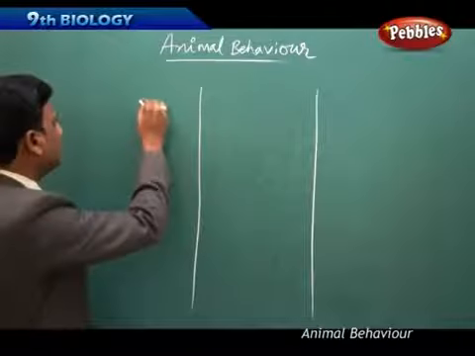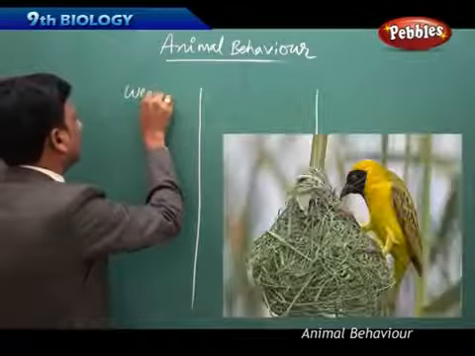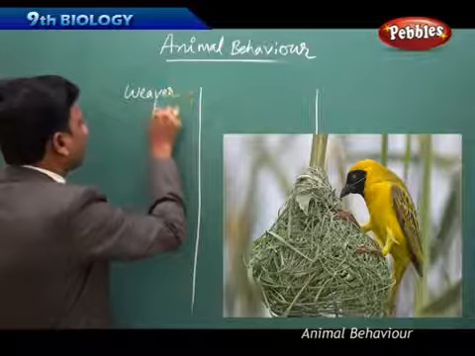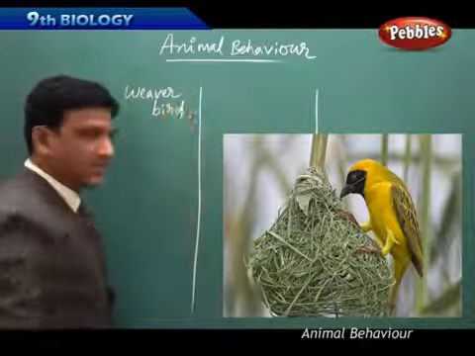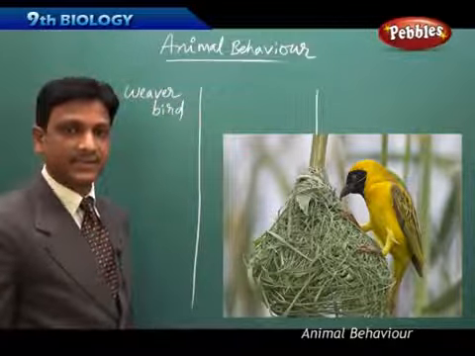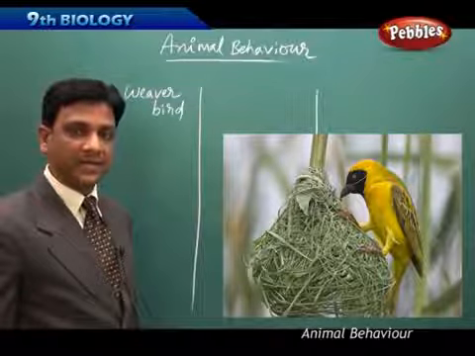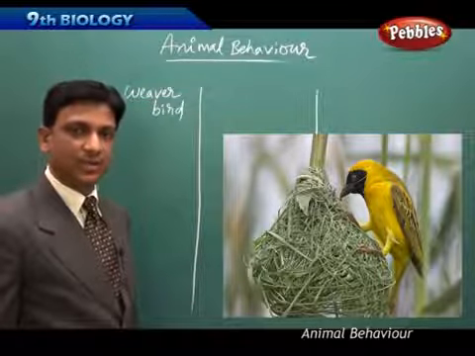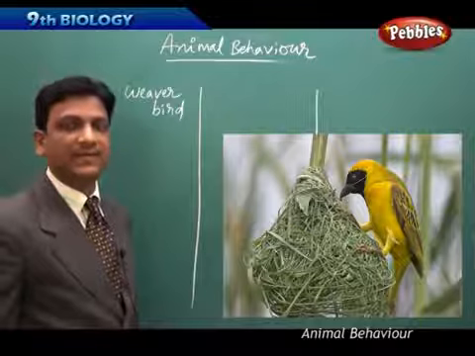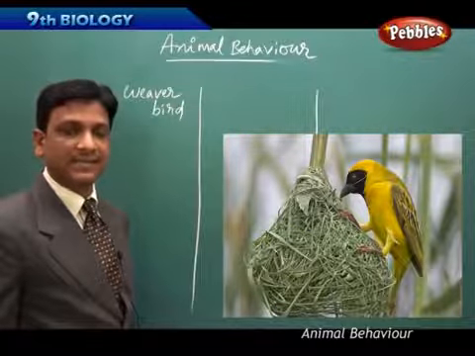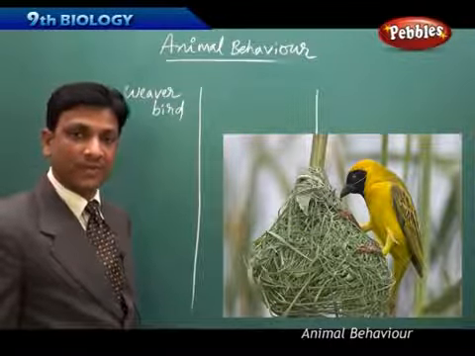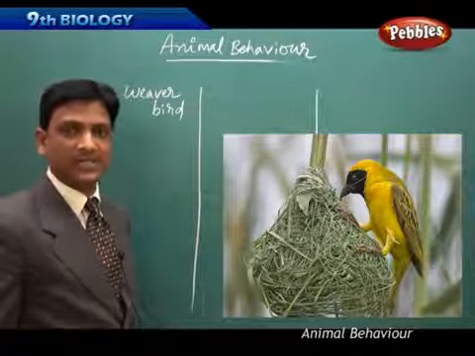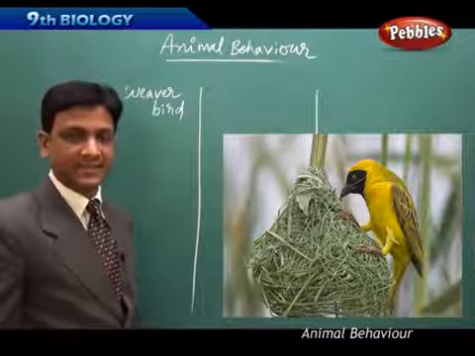Okay, first we see a bird, the weaver bird. Generally we see birds building their nests. Birds make their nests with dried leaves or twigs or small sticks or dried grass, or they may use fiber of coconut or hemp. Such fibers they use to make a nest.